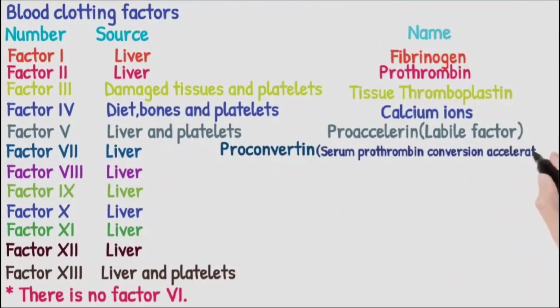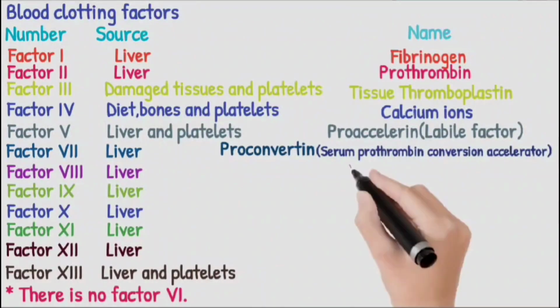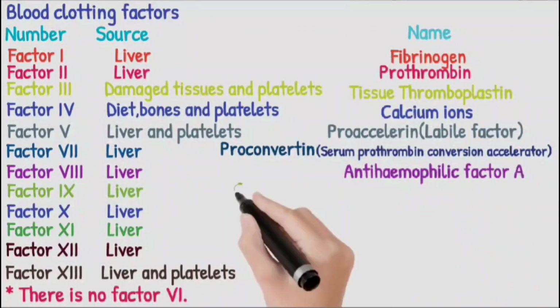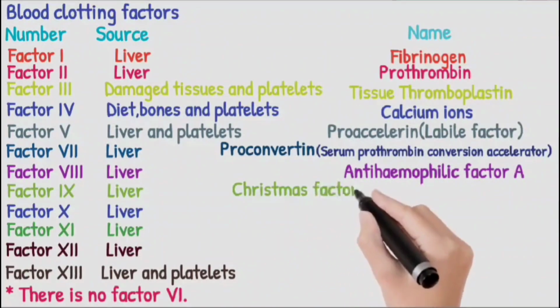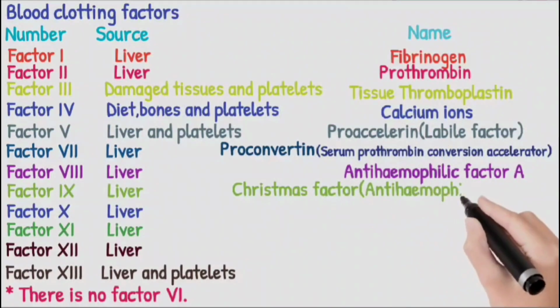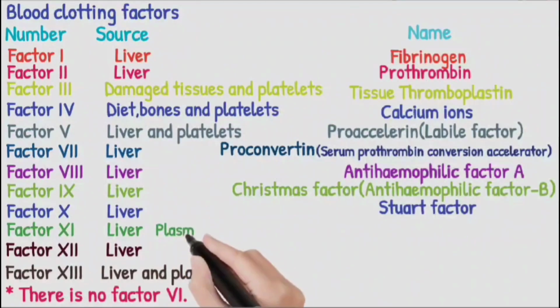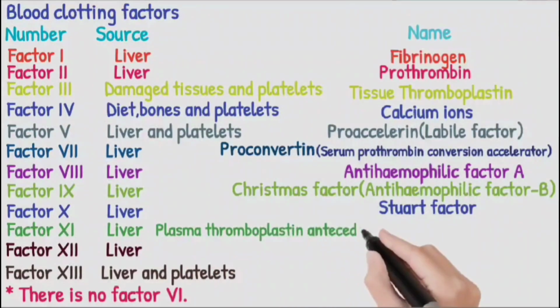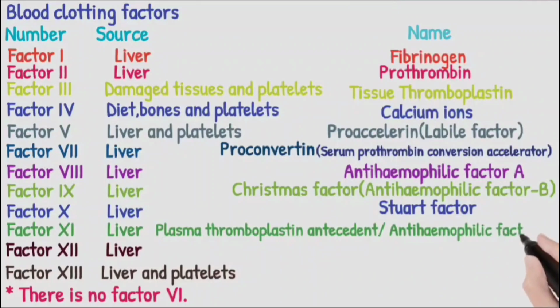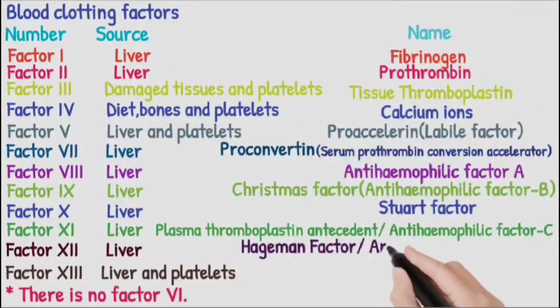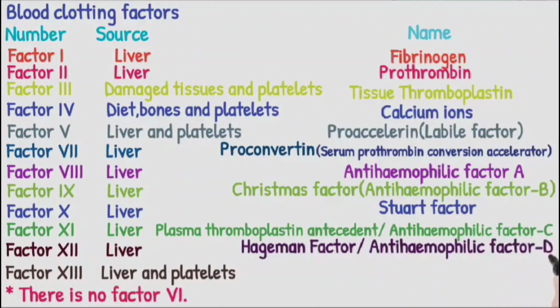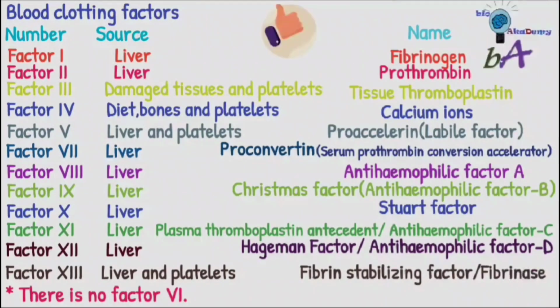Factor VII is proconvertin, factor VIII is anti-hemophilic factor A, factor IX is Christmas factor, factor X is Stewart factor, factor XI is anti-hemophilic factor C, factor XII is Hageman factor, and factor XIII is fibrin stabilizing factor.